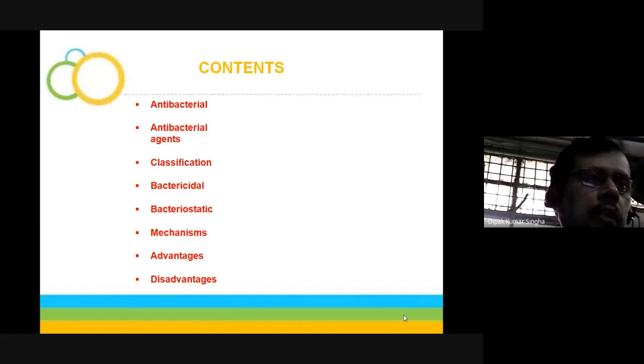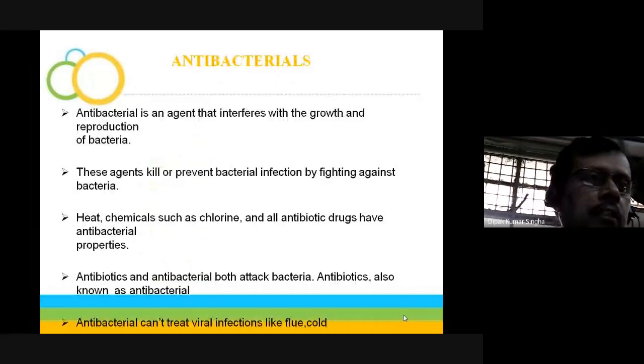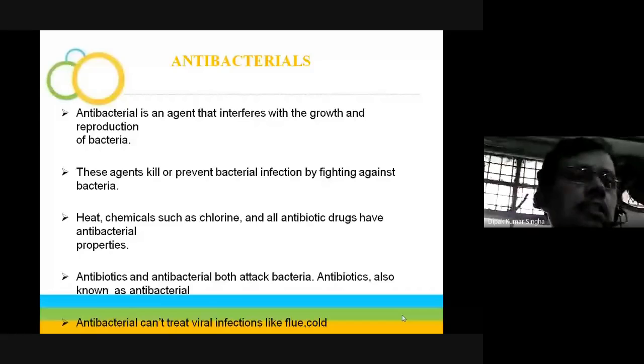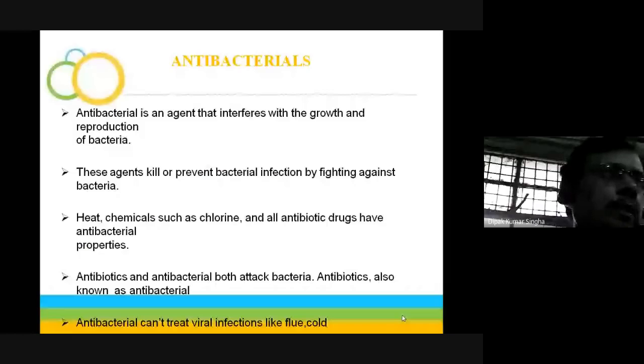An antibacterial is an agent that interferes with the growth and reproduction of bacteria. That means their growth will be hampered, so bacteria cannot reproduce into other bacteria. That is called an antibacterial agent.